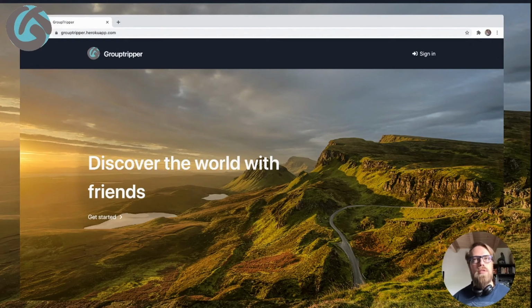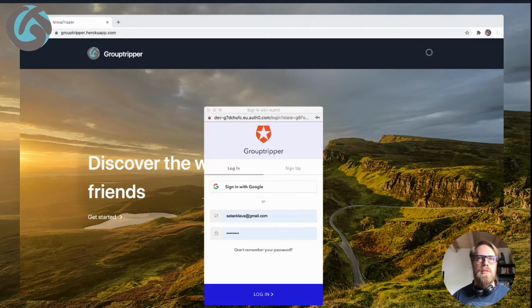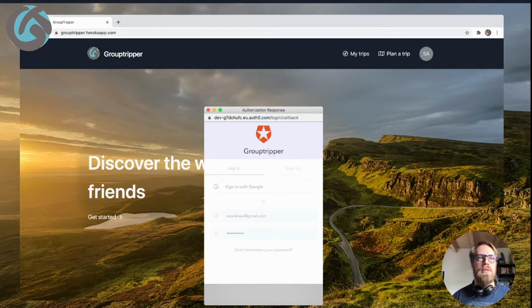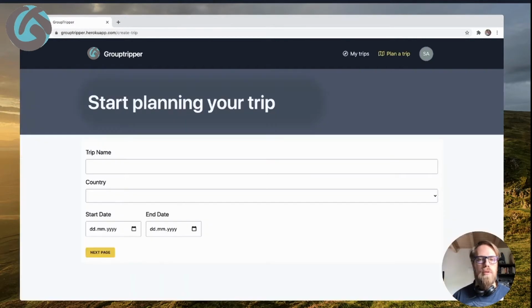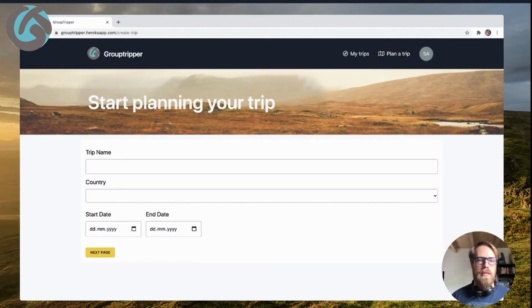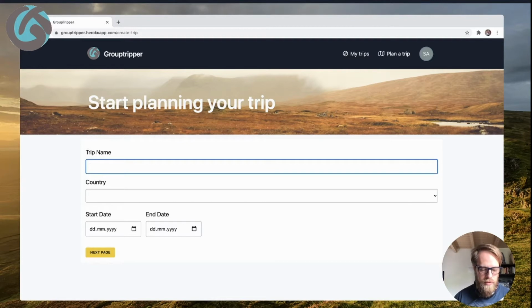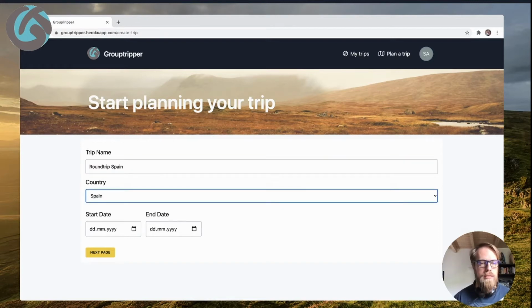So this is the landing page of the app, and let me just quickly log in. You see we're using Auth0 here, but this is not so much of a deal. Now we're logged in. Let's go into the planning. In this planning view, you can just choose a nice name for your trip. So I want to go have a little round trip through Spain. So I'm going to choose Spain as a country, and we want to go from 1st of September till the 5th of September.